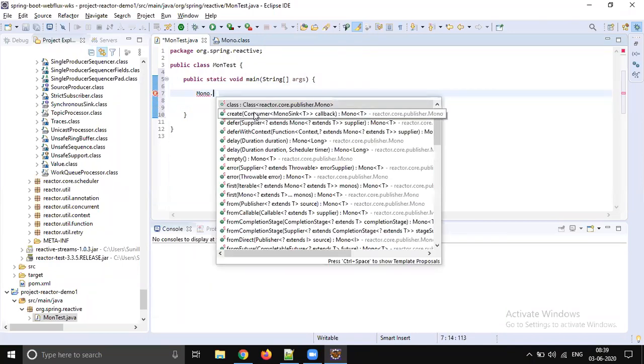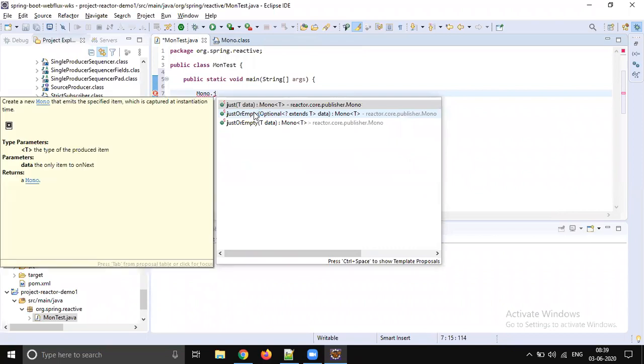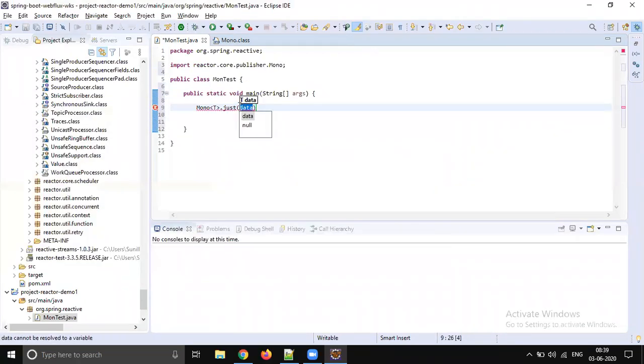So what is the design pattern? If you call any method on this class and it returns the same type of object, it is a static factory design pattern. As it is a static method, it's a static factory design pattern. So we are going to call this just method, and you can return any data. For example, let's return a Mono which holds a name. What data type are we storing? We are storing String. Make sure all these are generic classes, so let's store generic data here.